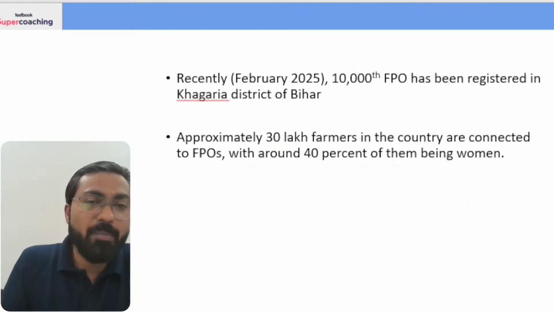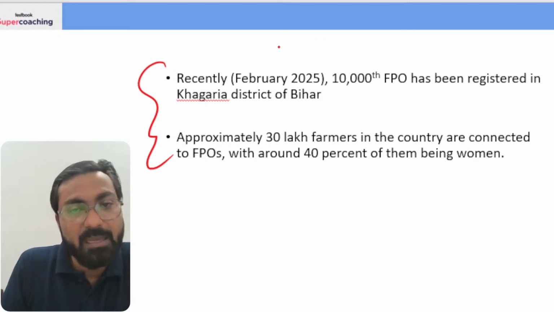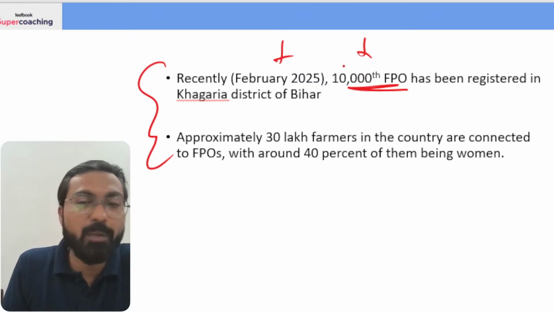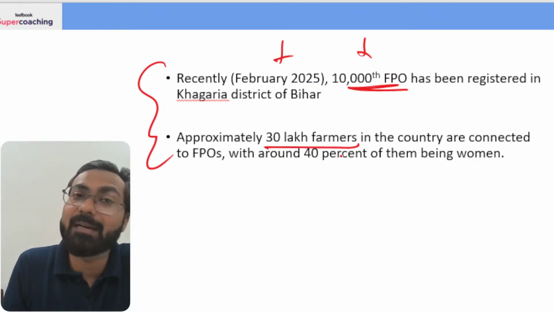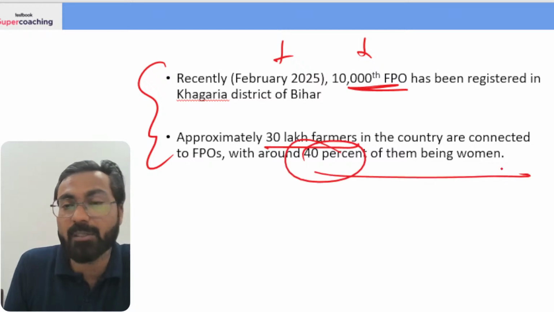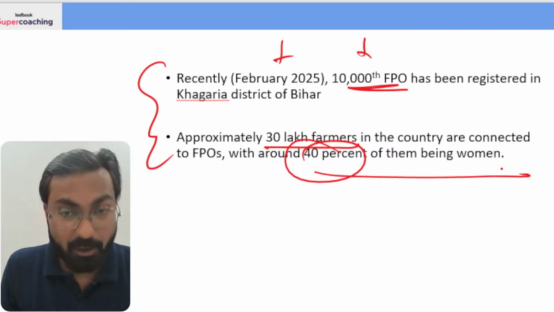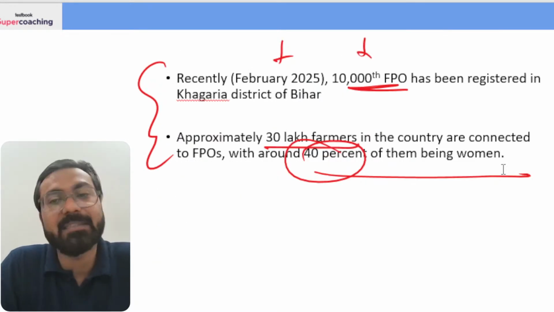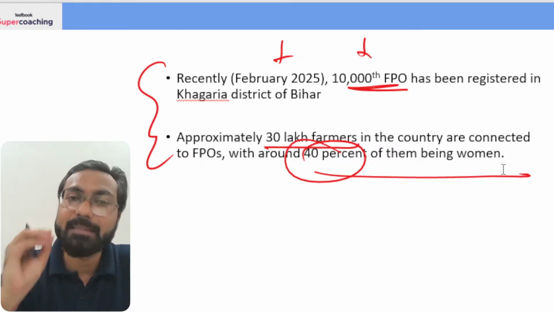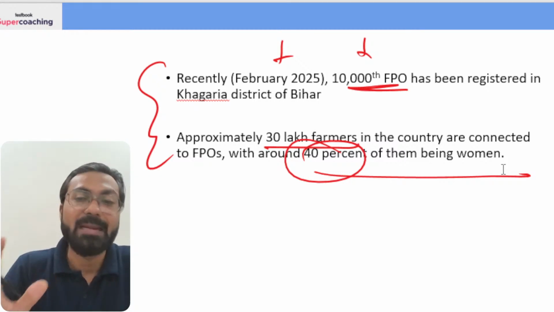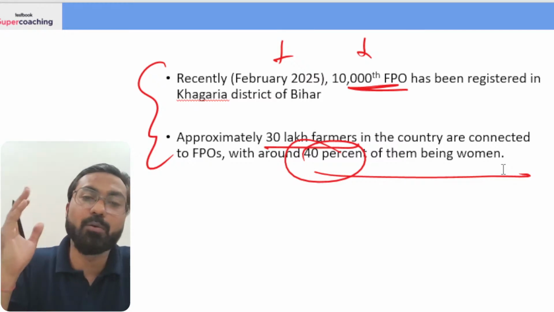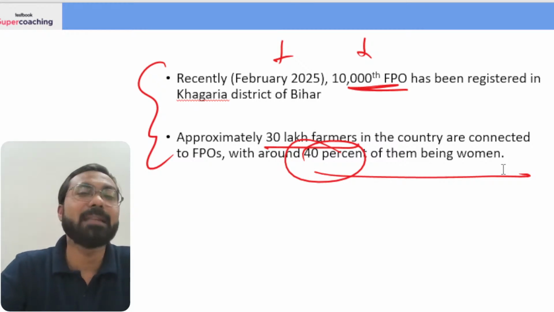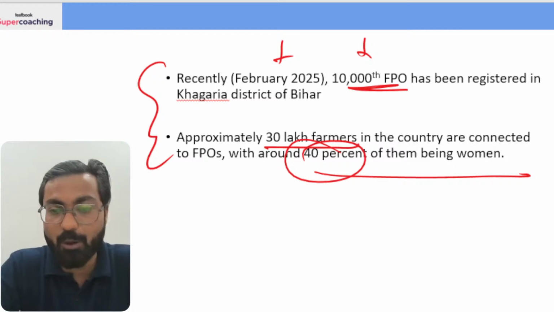Theek hai? Aur abhi recently hum sabne padha tha that in February 2025, 10,000 FPOs have been registered in Khagaria district of Bihar, and do remember that approximately 30 lakh farmers in the country are connected with the FPOs, with around 40% of them being women. Alright, toh aisa hai ki ye scheme isiliye important ho jati hai. Now that is why this scheme is very important, because the scheme targets to form 10,000 FPOs, and 10,000 FPOs have been recently registered in Khagaria district of Bihar in the month of February, and this makes this scheme very important. So you need to prepare this scheme comprehensively.